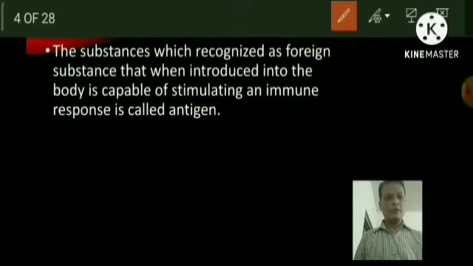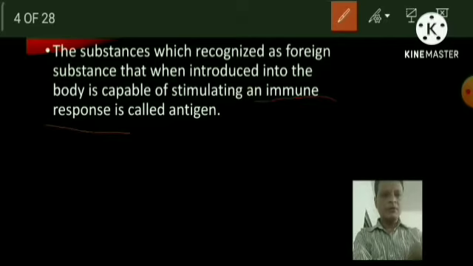If you look at this definition, there is a new terminology: immune response. You should have a clear understanding regarding the immune response. When any foreign substance is introduced into our body and stimulates the formation of an immune response, it is called an antigen. Actually, antigen is responsible for stimulating an immune response.